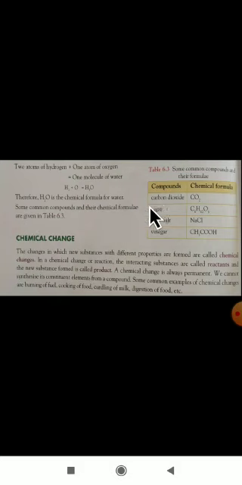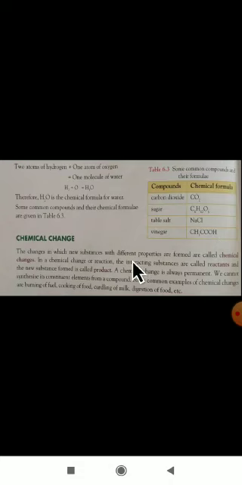Okay, here they have given some of the compounds and their chemical formulas. Dear student, which is very important here, you have to remember compound names with their chemical formulas. It is very important. So, the first compound name here is carbon dioxide. You know very well, CO2. Next one is sugar. Sugar chemical formula is C6H12O6. Next, table salt. Nothing but NaCl is the chemical formula for table salt, which we are using in day-to-day life. Next, vinegar. It has its chemical formula as CH3COOH. So you have to study this table properly.